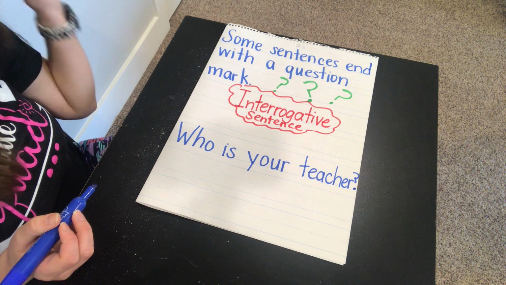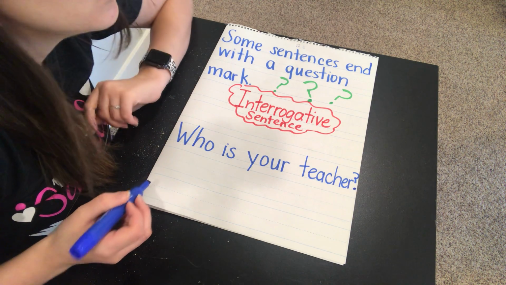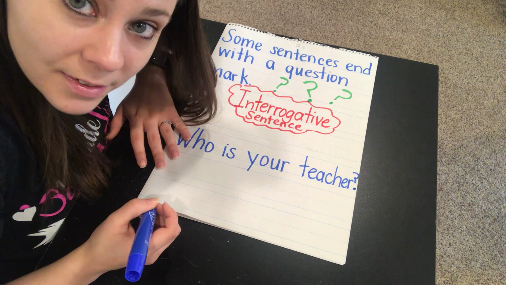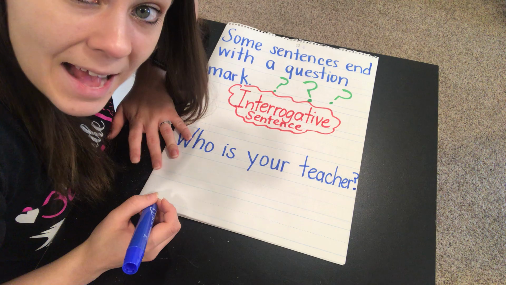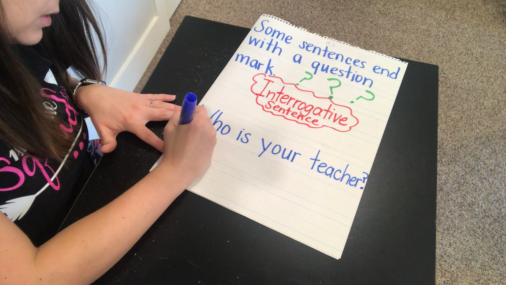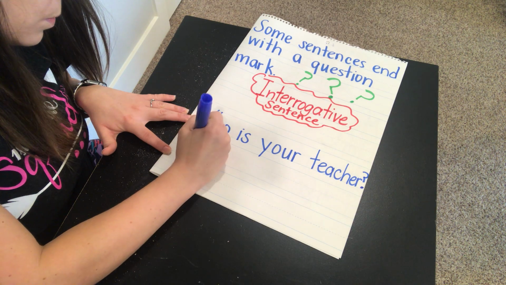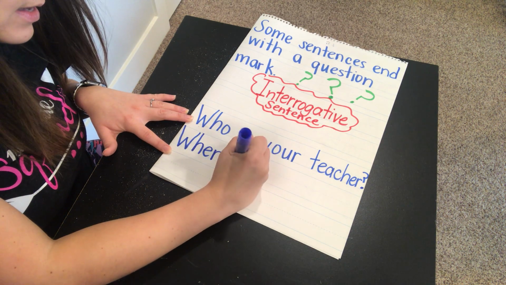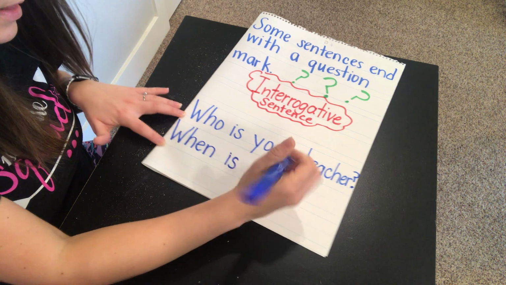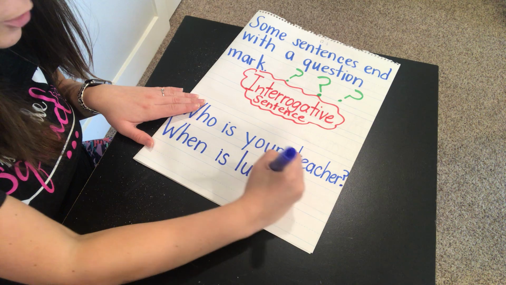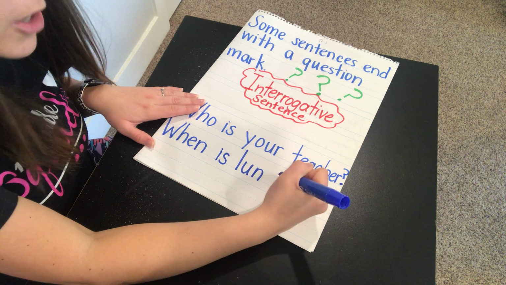That's an interrogative sentence. Let's think of another one about school. When is lunch? That's not telling anything, that's asking. When is lunch? So we need a capital W. When is lunch? Oh, I remember that digraph.